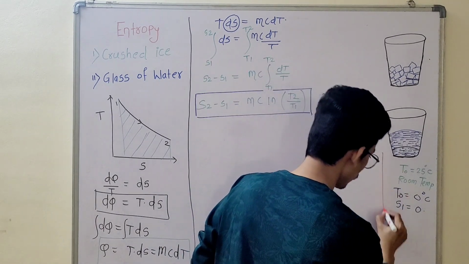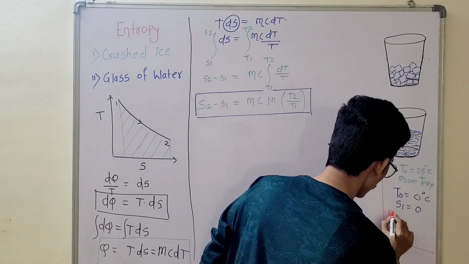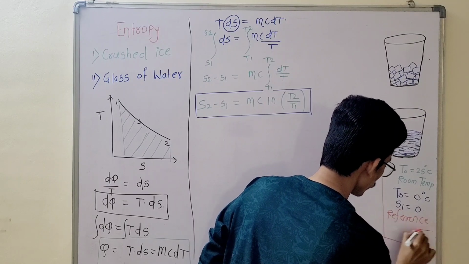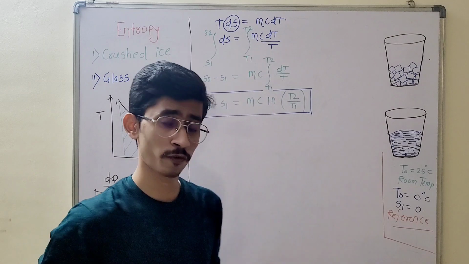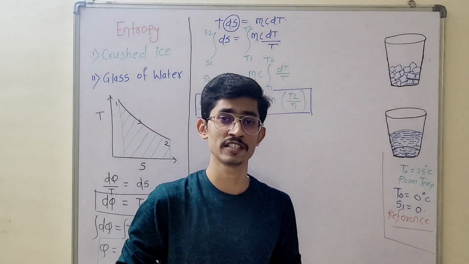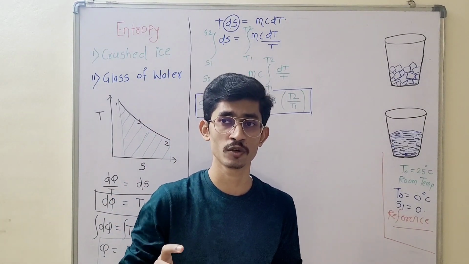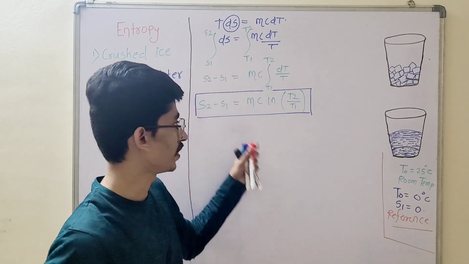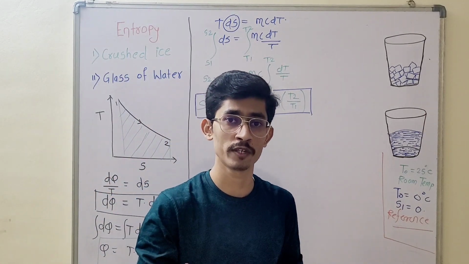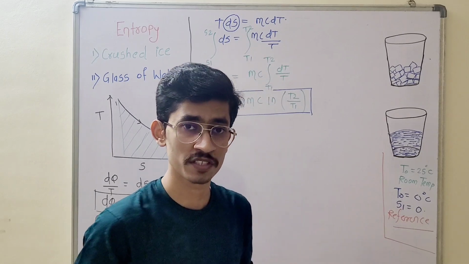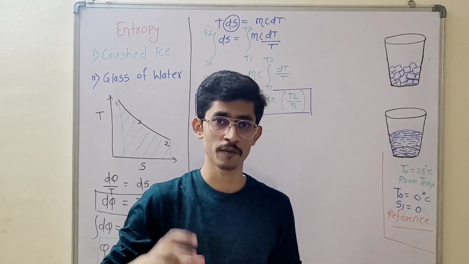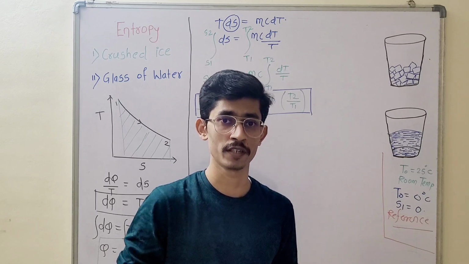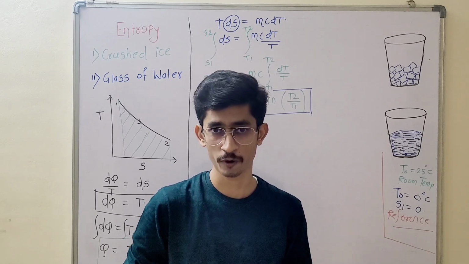You need to take some reference so that you can proceed to the solution. You can find the change in entropy from this equation for a solid body or a liquid substance, but you need a point function, or a particular state, because entropy is again a point function.